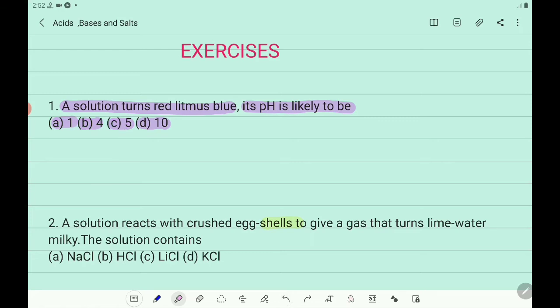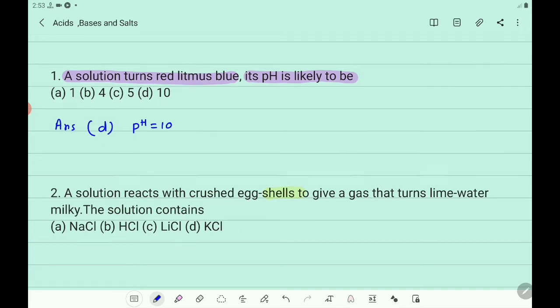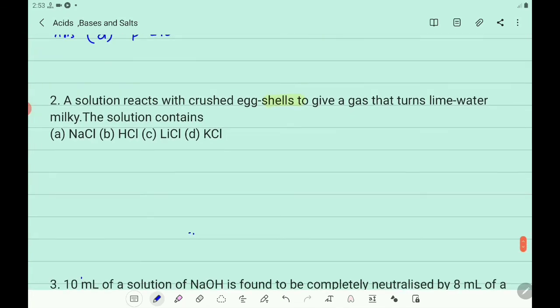So only D is more than 7, that is 10. Therefore, which is the answer here? Option D is the answer. Answer is D, that is 10. Here pH equals 10 is the answer. Next you take the second question.